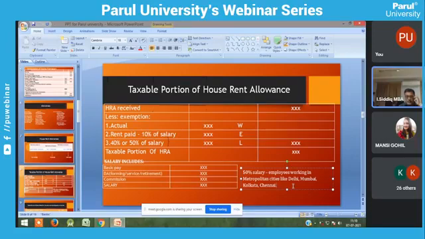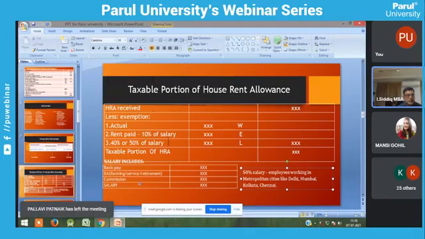So for other states, I'm living in Coimbatore district, I have taken only 40%. Somebody who is living in Aurangabad, you have to take 40% of salary. Somebody is living in Gujarat, you have taken only 40%. Somebody who is living in Delhi, here you have to take 50% of salary.